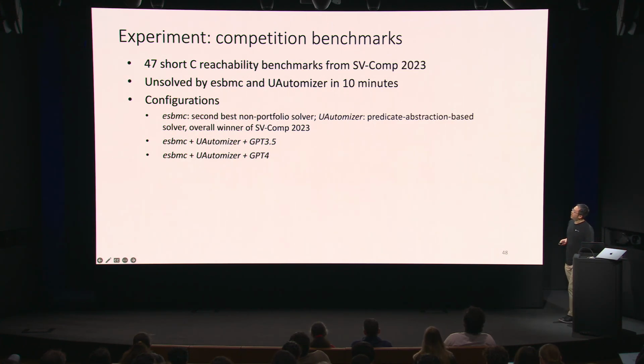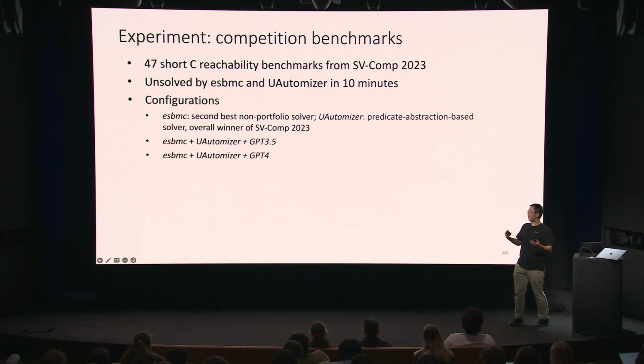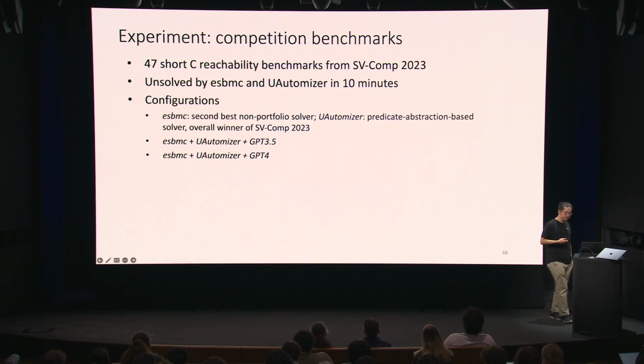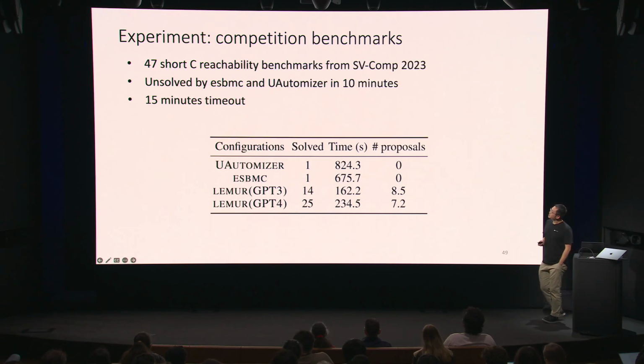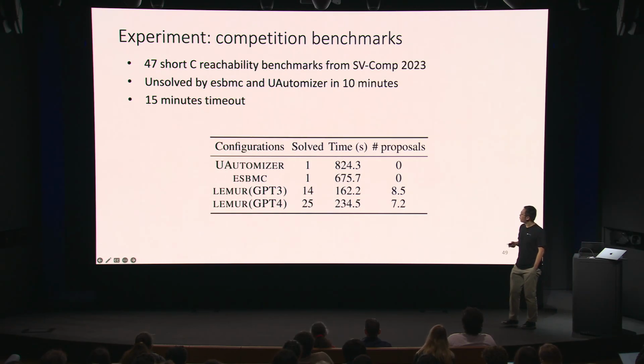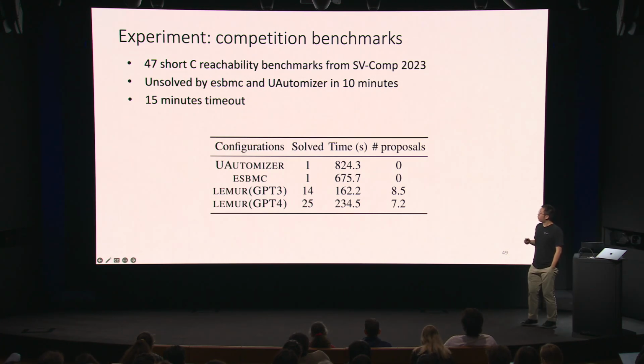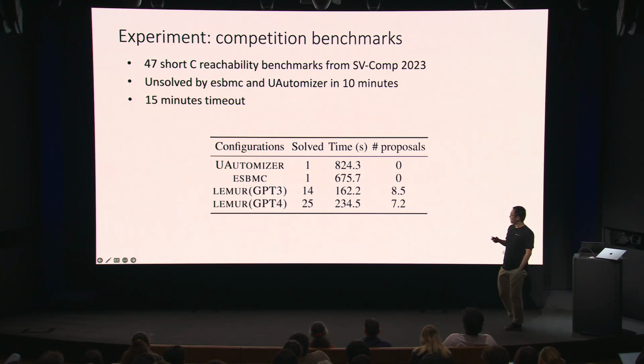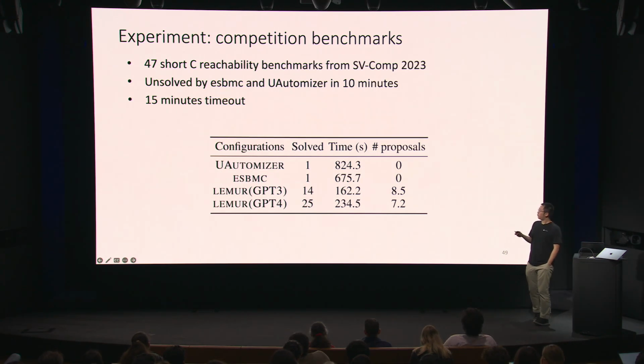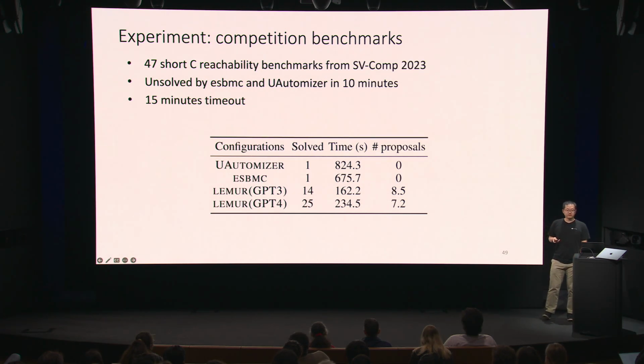And we considered a bunch of configurations. So there are the 2 baseline solvers. And we also have the procedure where the verifiers are instantiated as ESBMC and UAutomizer, and the large language model or the Oracle is instantiated with GPT-3.5 and GPT-4. We use a 15 minute timeout on those benchmarks, and here are the results. As we can see, even when given slightly more time, the baseline verifiers cannot verify a lot of problems. But with the augmentation of the language model, it's able to solve a lot more. And with GPT-4, it's able to solve over half of the benchmarks.